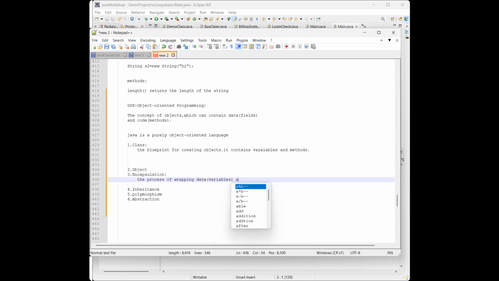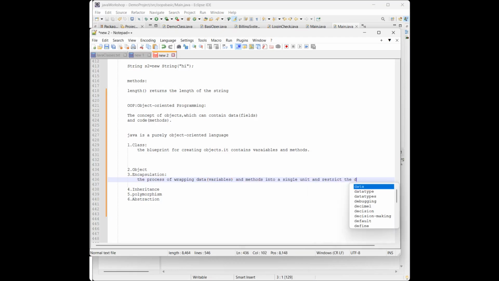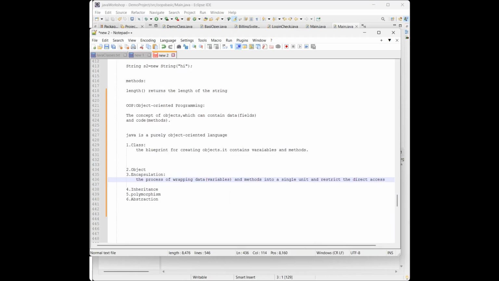It is the process of wrapping the data and the code, like the methods, into a single unit, and restricting the direct access to some of the object components.